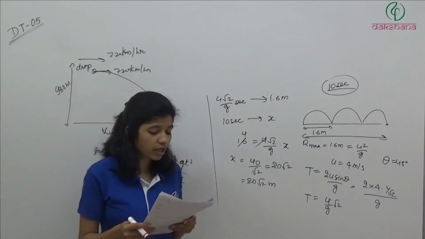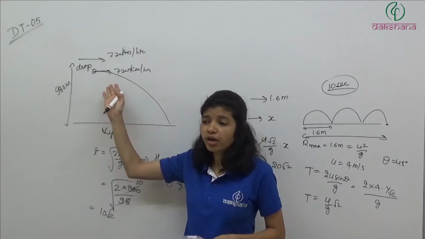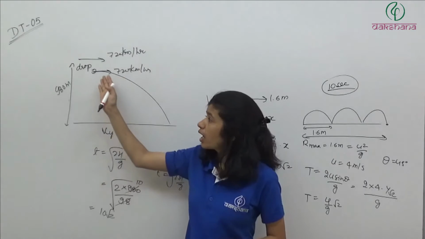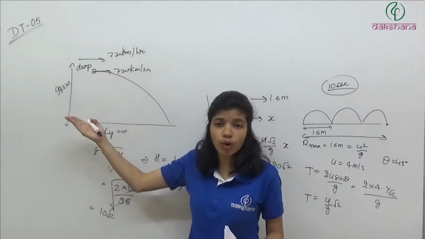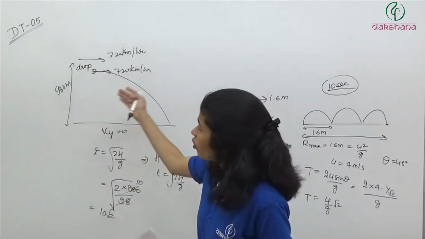Question number 6. A shot is fired. This question is also very easy. Simply, if you have uy 0, if the initial velocity in y direction is 0, whatever is dropped from the aeroplane, the aeroplane is moving horizontally, so whatever velocity it has is in the horizontal direction.